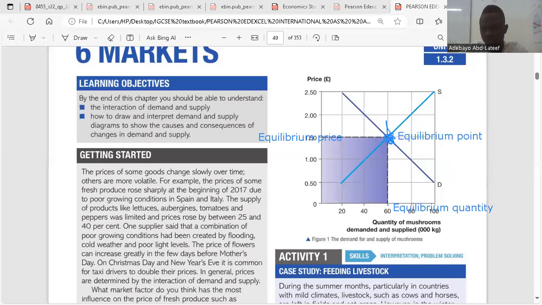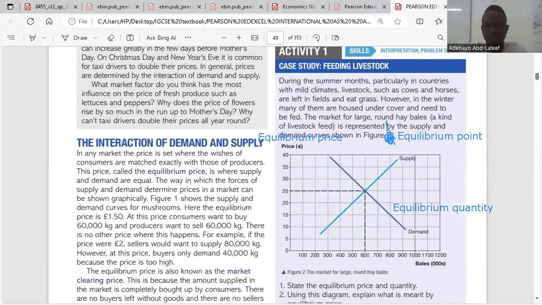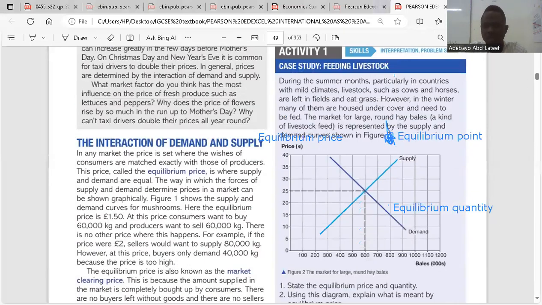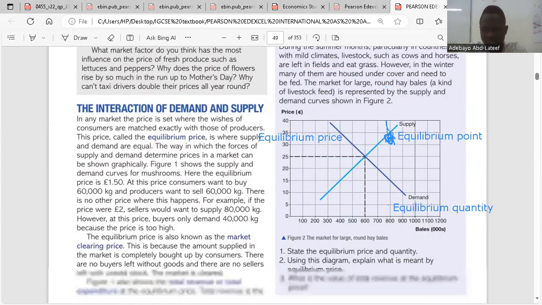We'll go further. We have activity 1 here. This is a graph, and we should state the equilibrium price and quantity. Based on this graph, the equilibrium price is 25. That's the price of agreement between the quantity demanded and quantity supplied, and the equilibrium quantity is 600. Using the diagram, explain what is meant by equilibrium price. Equilibrium price, as I said earlier, is the price of agreement between quantity demanded and quantity supplied.